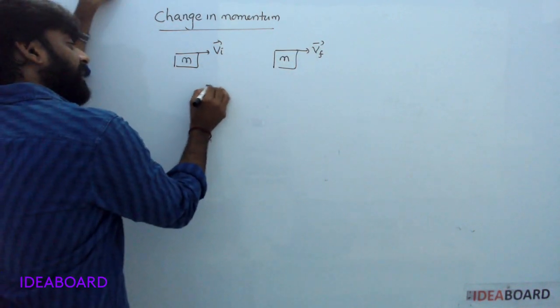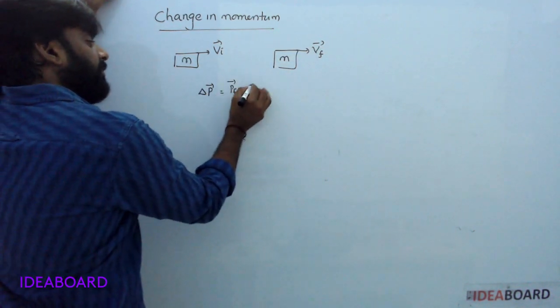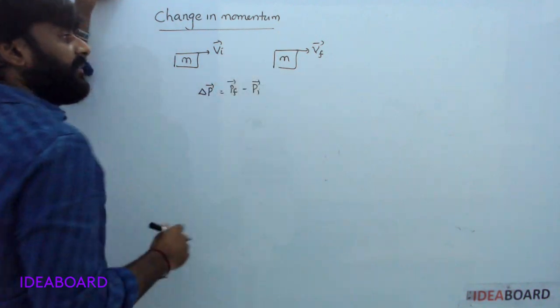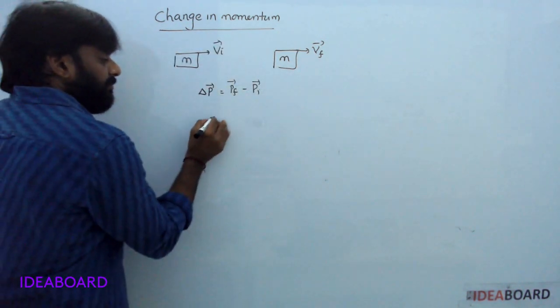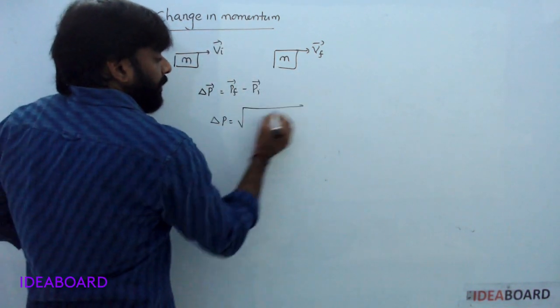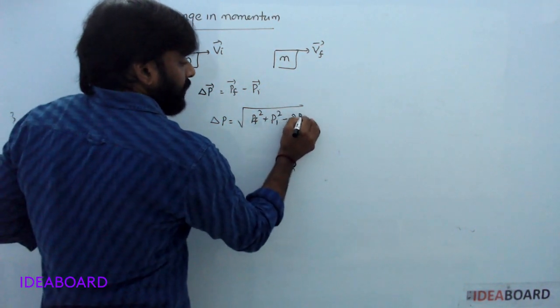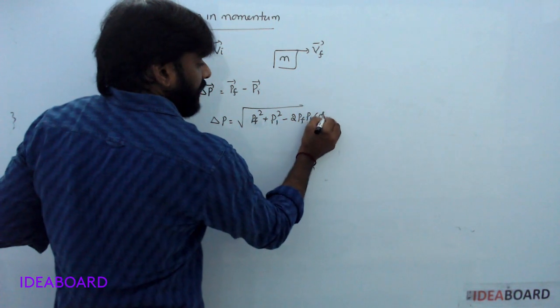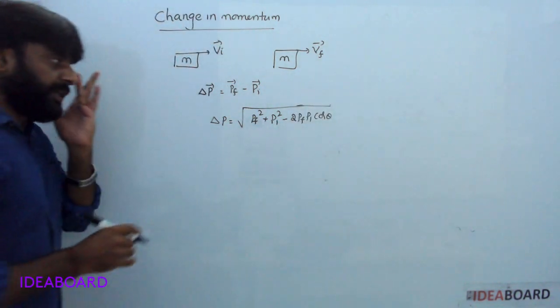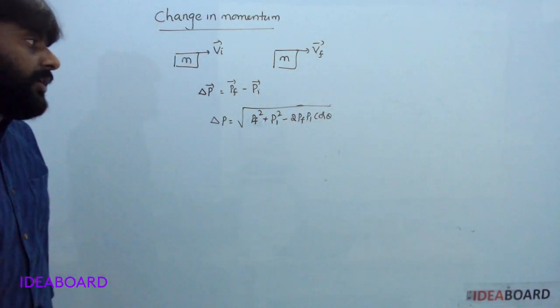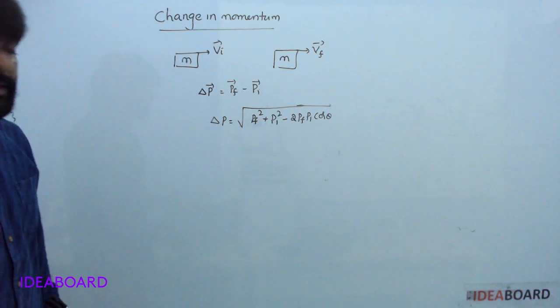You write delta p vector equal to p final vector minus p initial vector. If some angle exists between them, the magnitude is the square root of p final squared plus p initial squared minus 2 p final p initial cos theta.